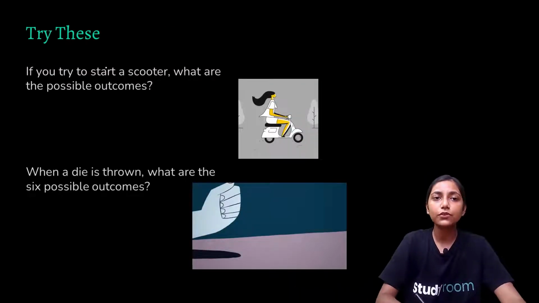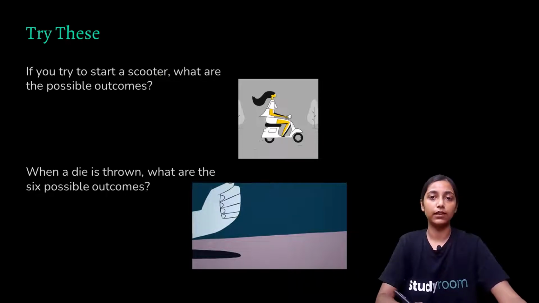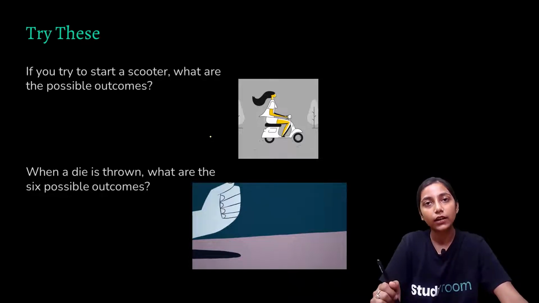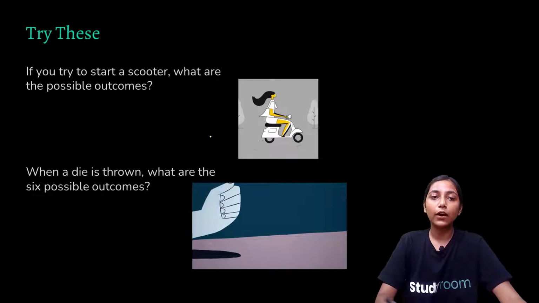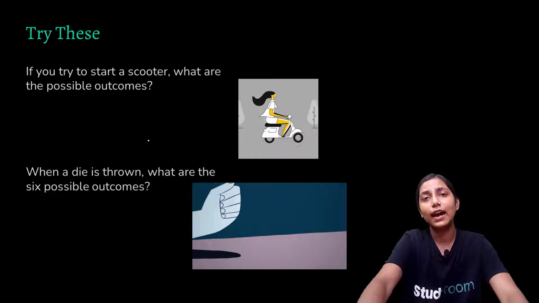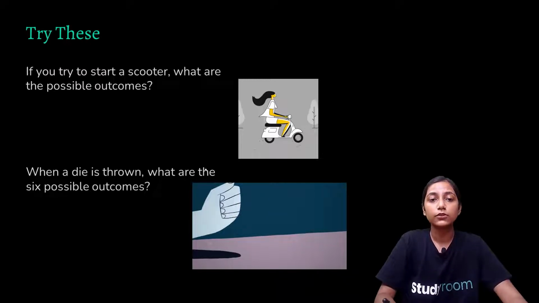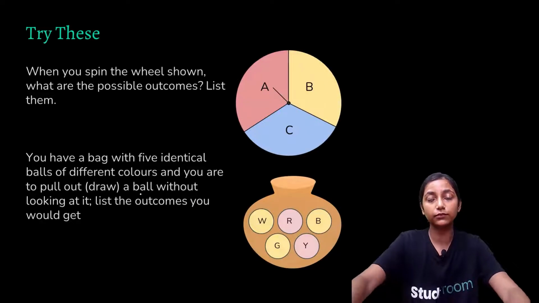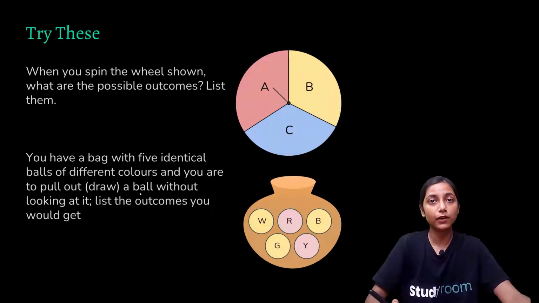Now we need to try these. If we try to start a scooter, what are the possible outcomes? The possible outcomes can be that the scooter will start or it will not start. Now the other one is when a die is thrown, what are the 6 possible outcomes? So we know that a die has digits from 1 to 6. So the possible outcomes will be either 1 or 2 or 3 or 4 or 5 or 6. One of these will be the outcome that we will get. The possible outcomes being 1, 2, 3, 4, 5 and 6.